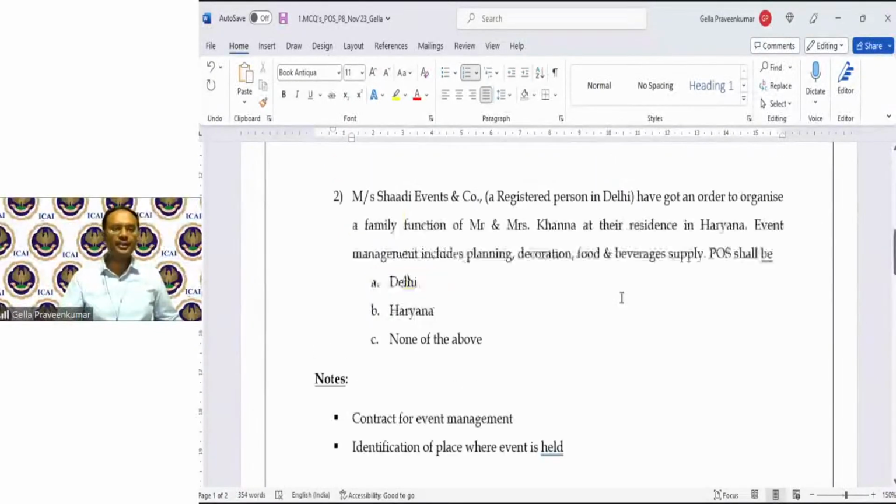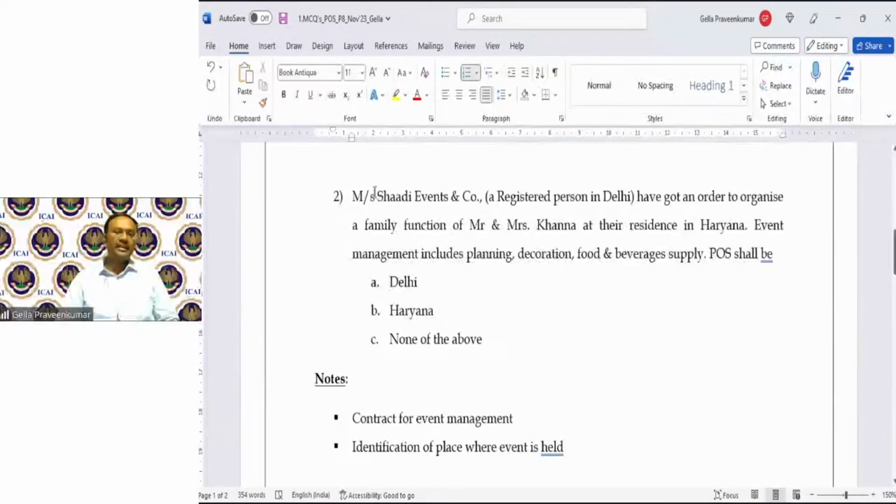Let's move on to the next question. Second question. Mrs. Shadi Events & Co., a registered person in Delhi, have got an order to organize a family function of Mr. and Mrs. Khanna at their residence in Haryana. Event management includes planning, decoration, food and beverage as a part of supply. Identify the place of supply.